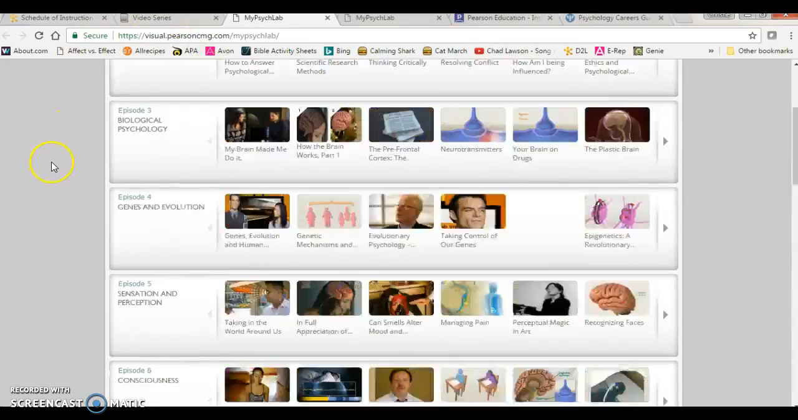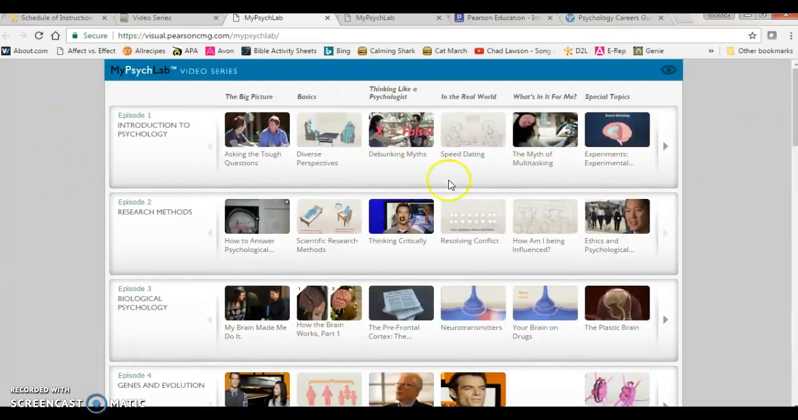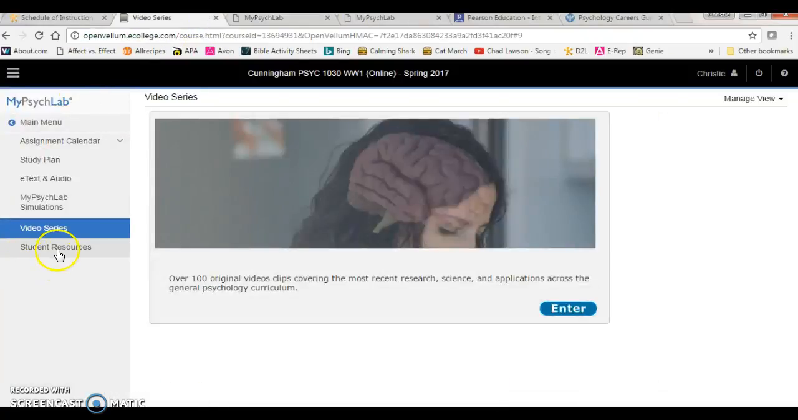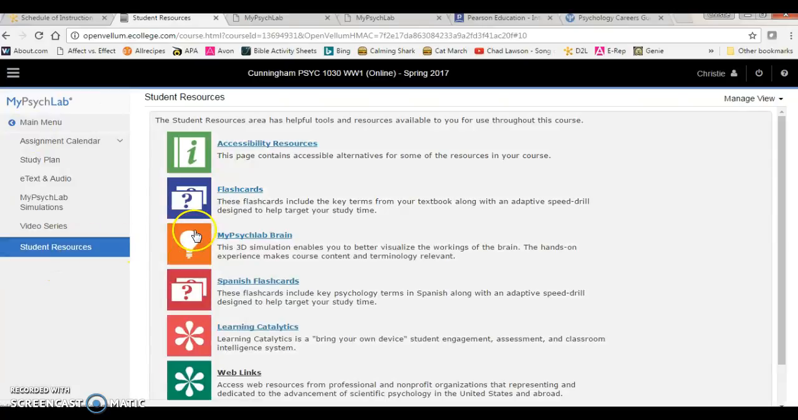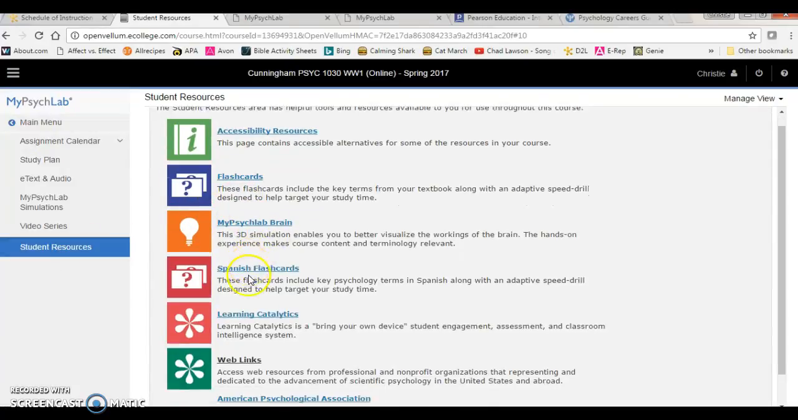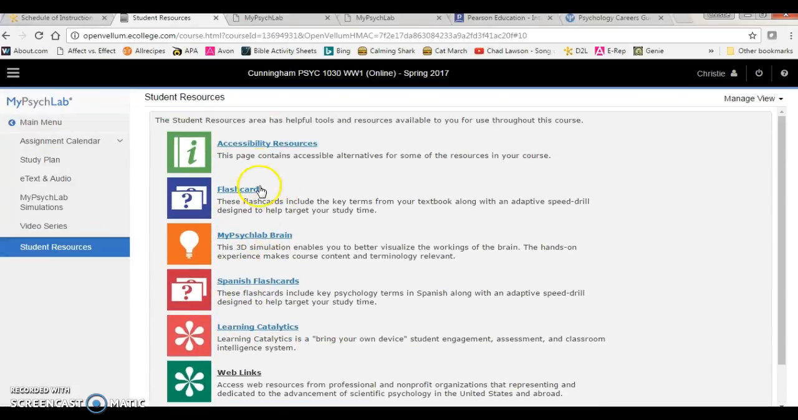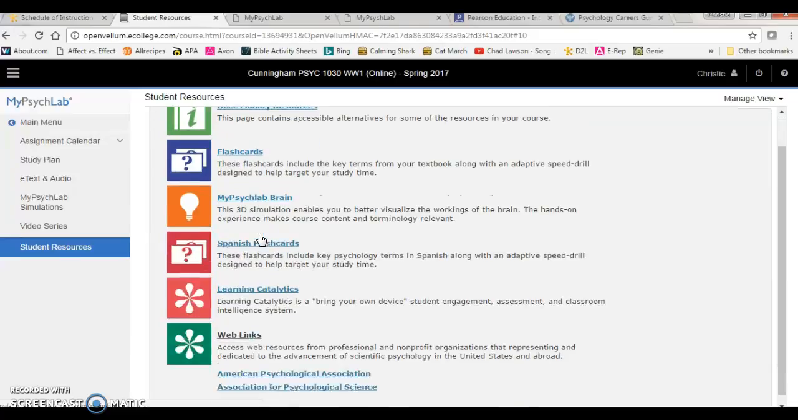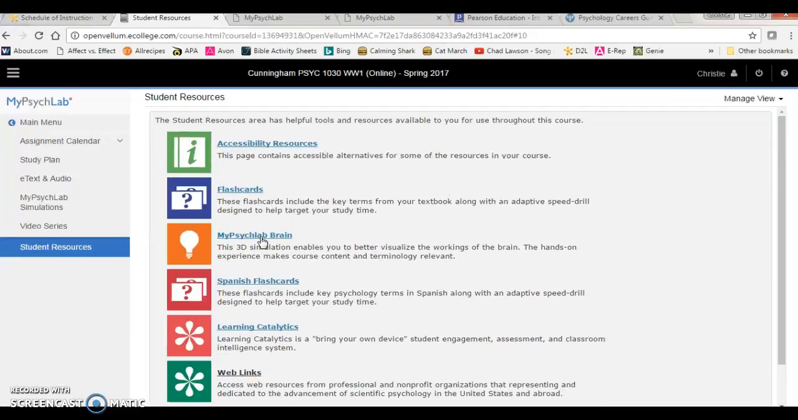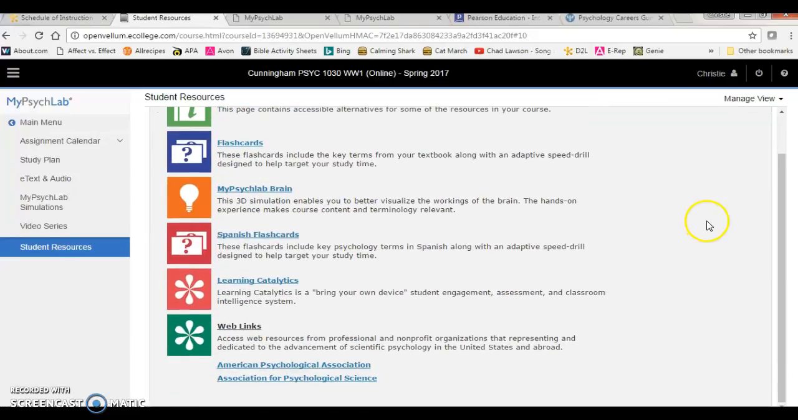Also, if we go back up here, we saw a tab with student resources. This is a great place to go. There are flashcards. There's a 3D brain. You can work with a 3D model of the brain that will help you with Chapter 2, the biological perspective. And as you're working on your discussion posts, if you are looking for some other website to quote other than your textbook, these are 2 places to check for additional information on a topic you could be writing about in your discussion post.